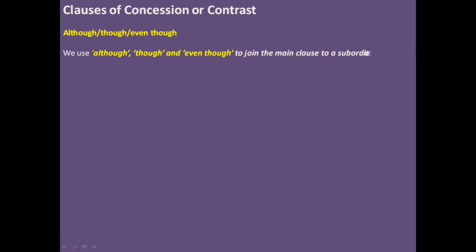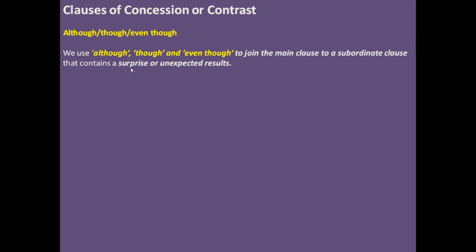There are only a few subordinate conjunctions to represent that: although, even though, even if, while, and whereas. So let's look at the example. We use although, though, and even though to join the main clause to a subordinate clause that contains a surprise or unexpected result. The subordinate clause beginning with although, though, or even though represents a surprise or unexpected result, right?